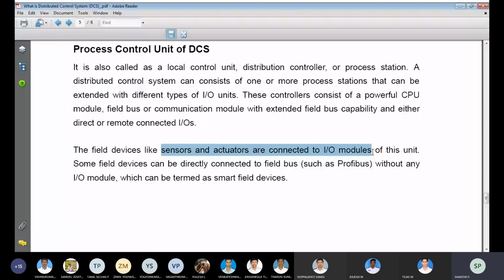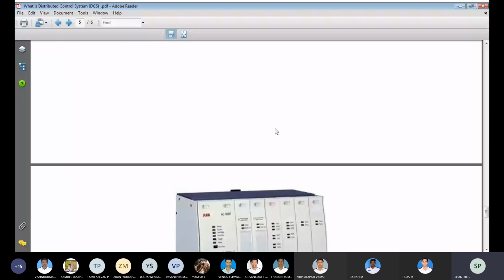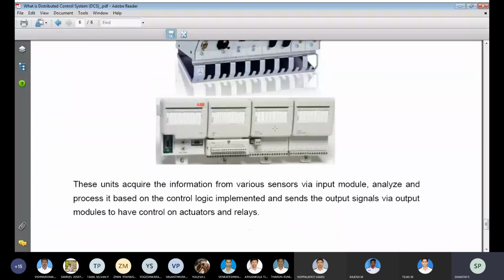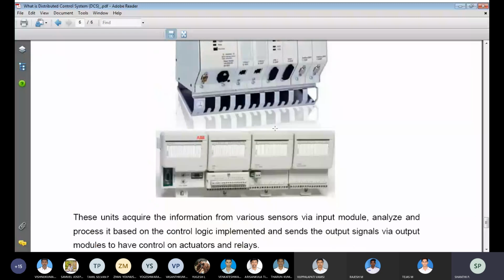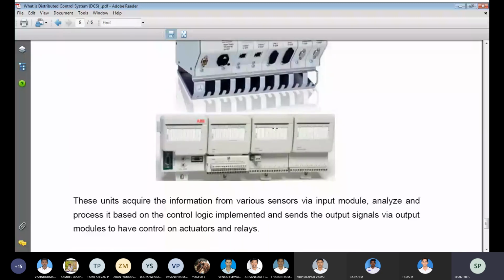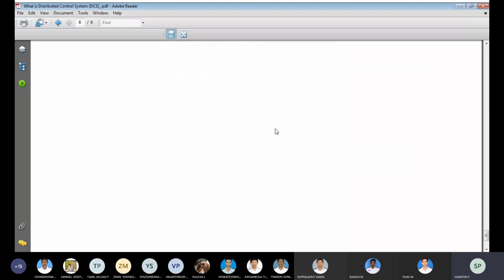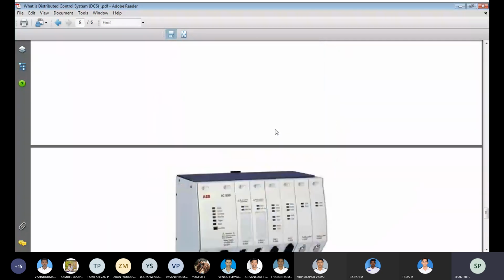Here maximum, very high sensitivity and very high accuracy devices, smart devices only, we have utilized in the field, because the accuracy of this distribution control system is very important. These types of conductors and buses we have utilized in the distribution control system. These different types of modules are also used, logic implemented modules, and output actual relays we have utilized. Okay, this one is the distribution control system.